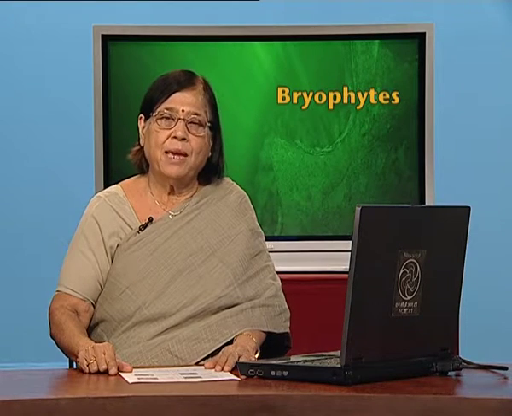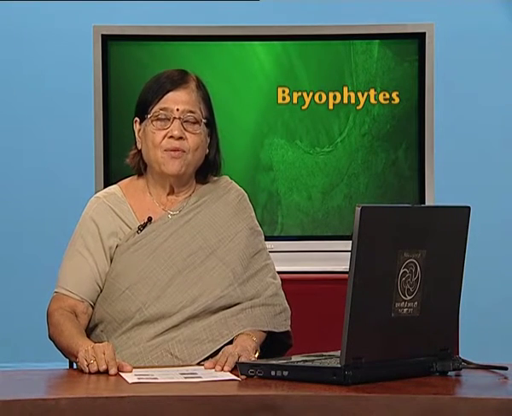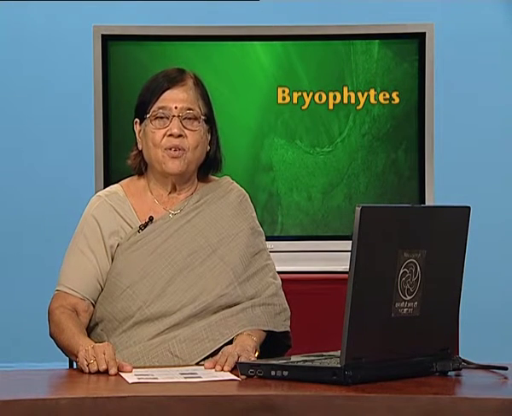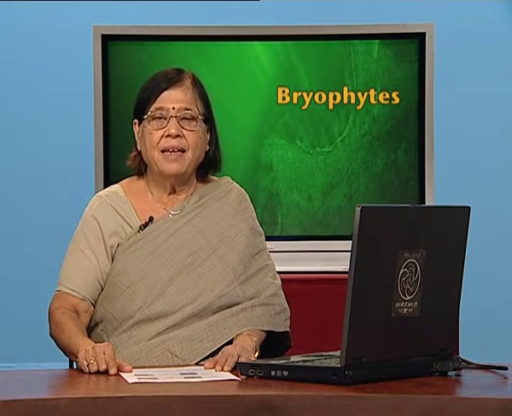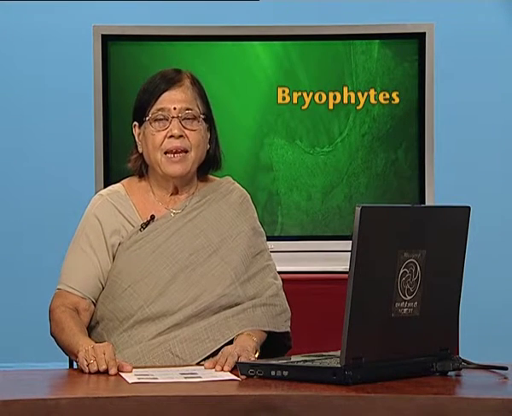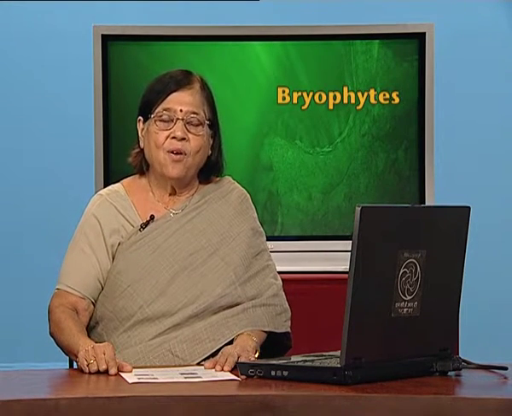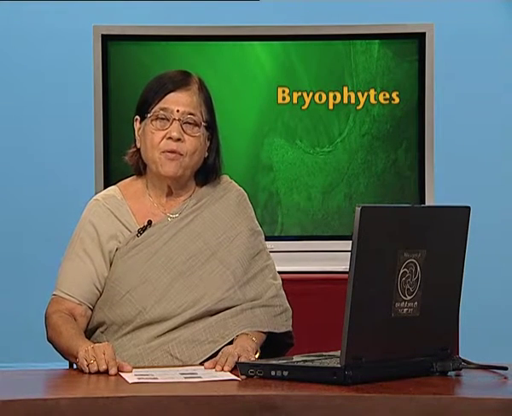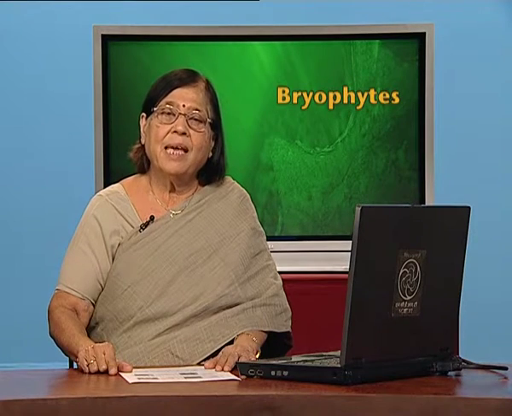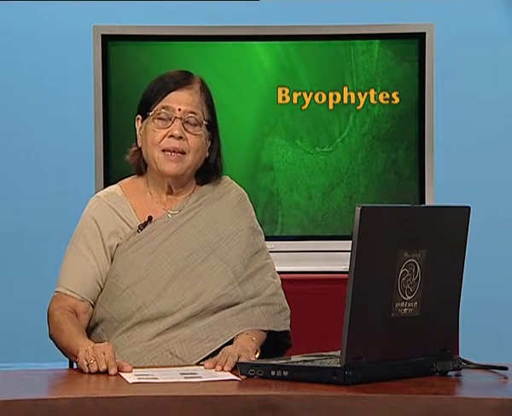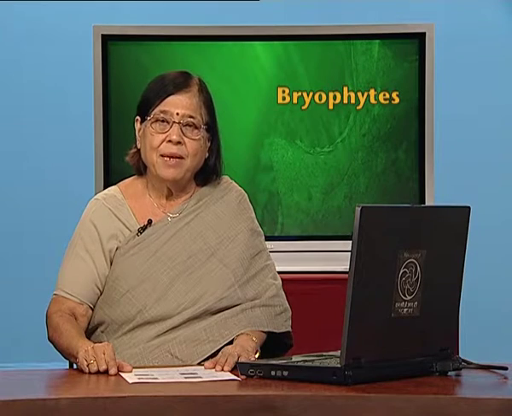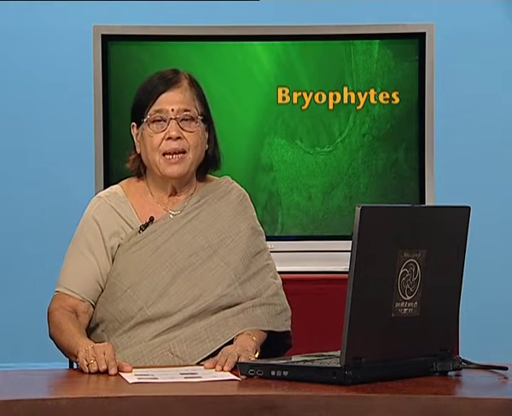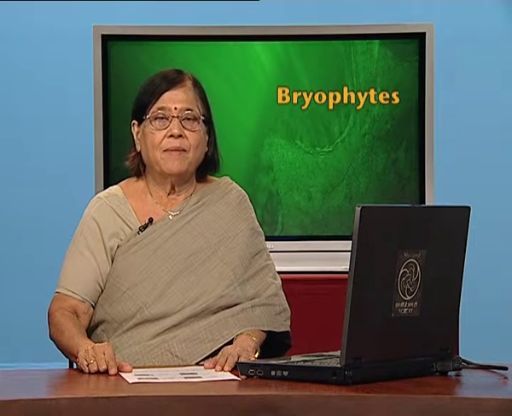Now, it has produced gametes which are delivered in water and they will fuse, the antherozoid will reach the egg and fertilize it, and now you have a body called zygote, and now in this zygote you have diploid number of chromosomes. Because gametophyte was haploid, it produced haploid gametes, two gametes fused, produced zygote, and now it is diploid in nature.